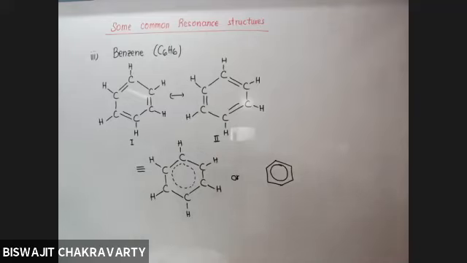So again, I'm asking you the same question. Tell me which molecules or ions show resonance. Sir, molecules or ions with more than one Lewis dot structure. Yes. The molecules and ions which cannot be represented by a single Lewis dot structure, but require more than one type of structure to explain the actual structure, are involved in resonance.